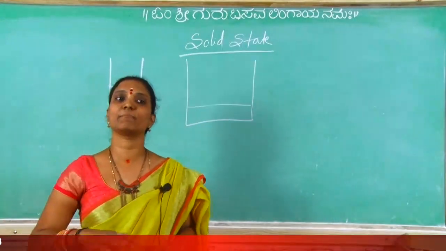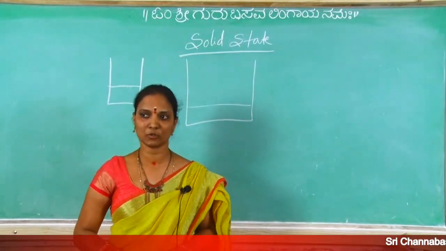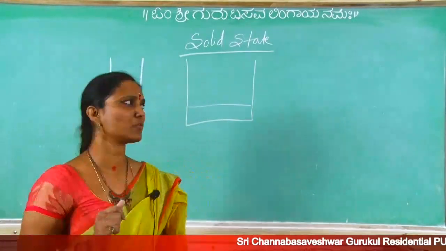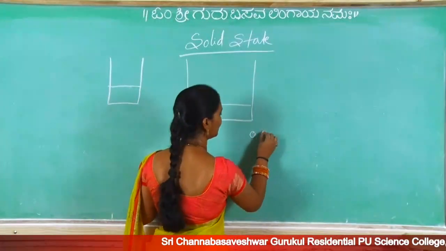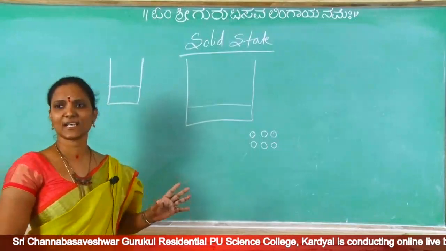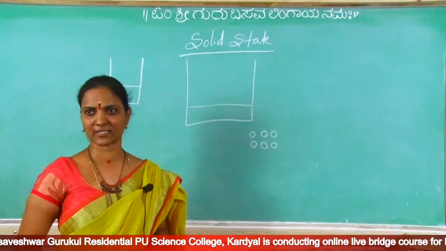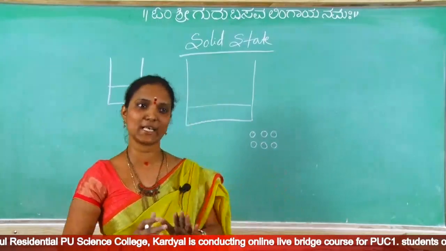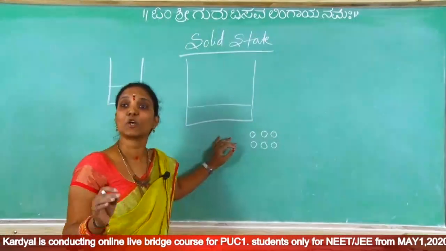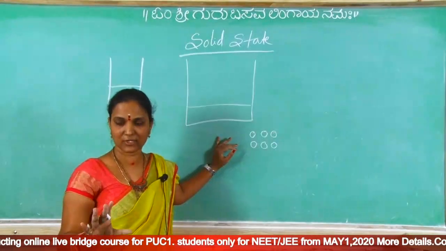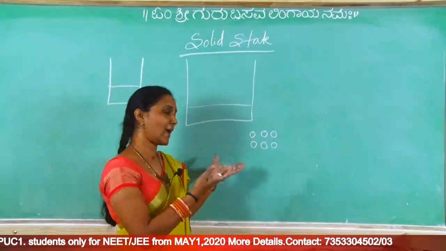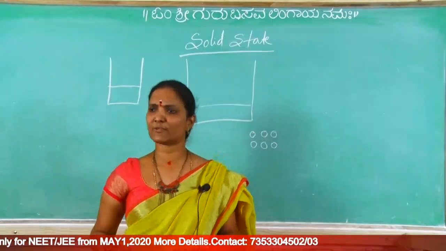At low temperature, matter can exist in a solid state. Low temperature is the favorable condition. And the second one is the interactions between the particles, like these particles. What are these particles? Not laddus. If it is sodium, they are sodium atoms. If it is sodium chloride, Na plus and Cl minus. If it is ice, H2O molecules. These particles are called constituent particles. Now in this chapter we are using constituent particles. Constituent particles means atoms or ions or molecules, whatever it is in that solid.